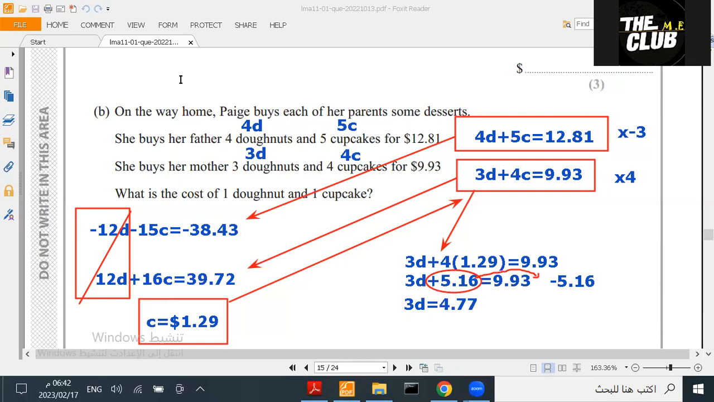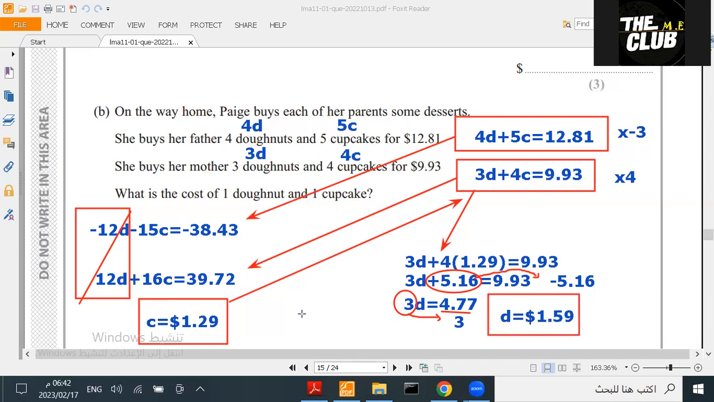Now I have 3D, so we need to get rid of the 3. I'm going to take it to the other side by dividing. So D equals, let me make a fraction, the division of 4.77 divided by 3. And the answer is, in dollars of course, $1.59. And this is the answer for the donuts.